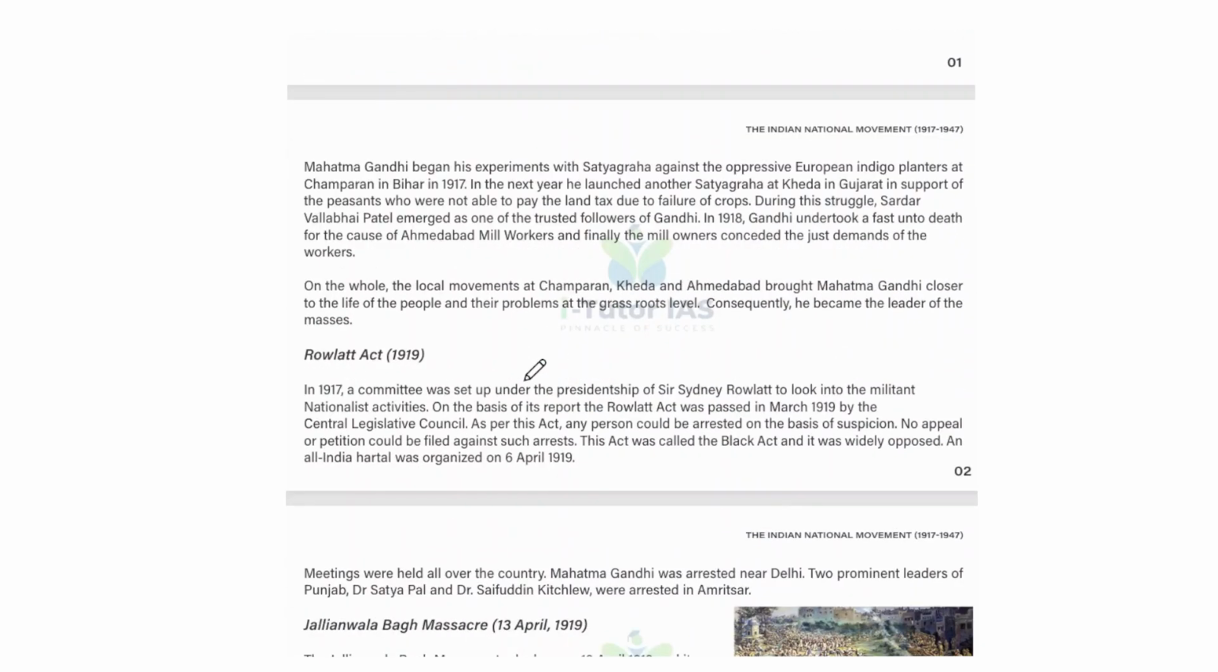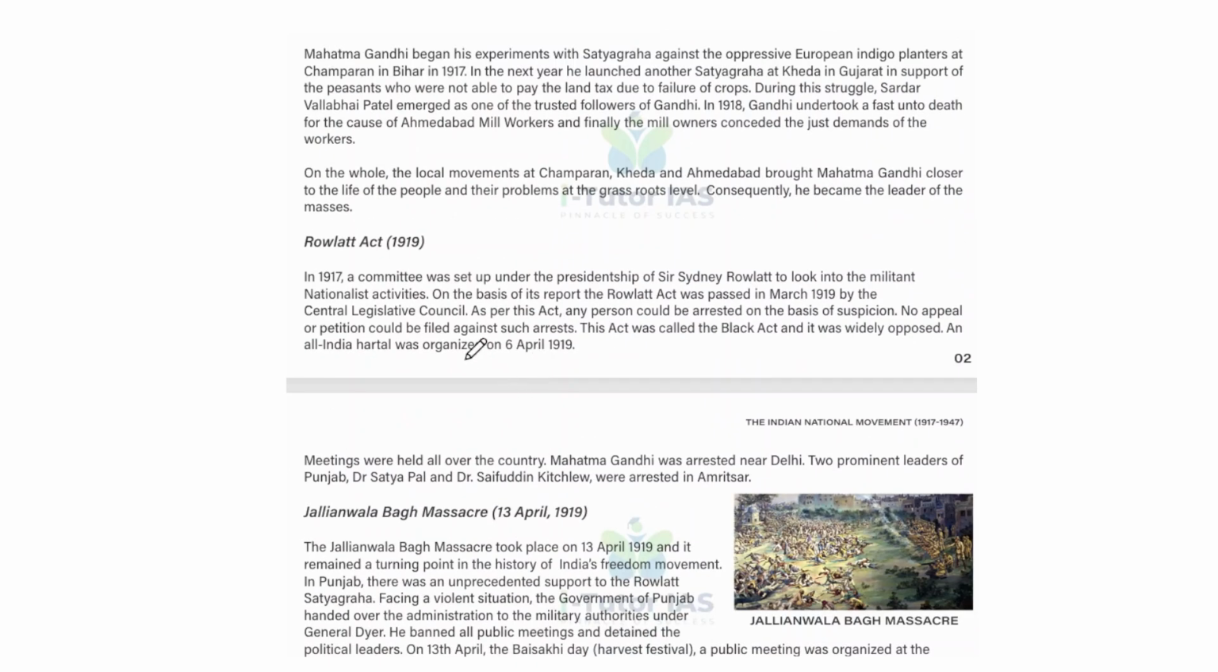And Mahatma Gandhi began his experiments with satyagraha against oppressive European indigo planters at Champaran in Bihar in 1917. Okay, so there is a start from Champaran. In the next year he launched another satyagraha at Kheda in Gujarat. Okay, Champaran and Kheda, in support of peasants who were not able to pay the land tax due to failure of crops. And during this struggle Sardar Vallabhbhai Patel emerged as one of the trusted followers of Gandhi.